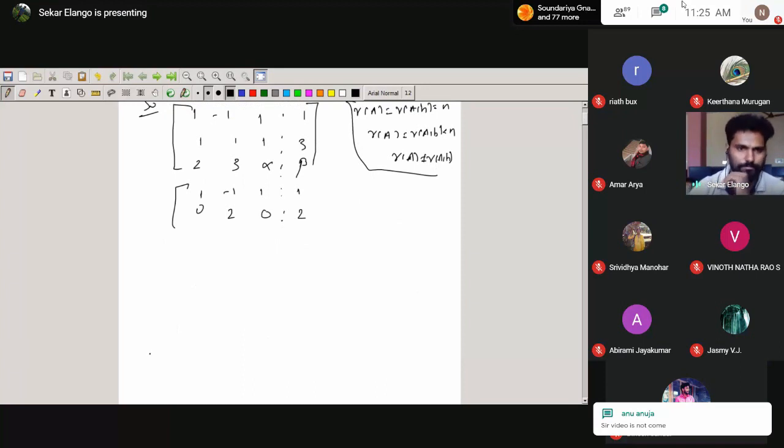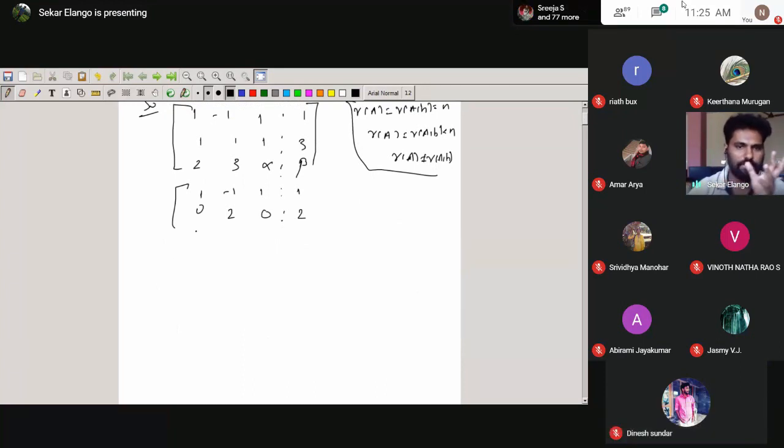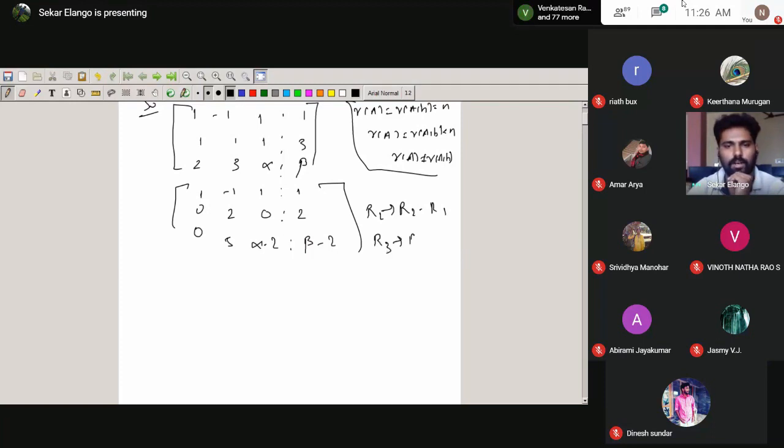Same thing here: multiply the first equation by 2 to get the 0. Here it comes from minus 2, so alpha minus 2 and beta minus 2. Okay, let me repeat it. Here I replace R2 with R2 minus R1, and R3 I replace with R3 minus 2 R1. Let me write it.